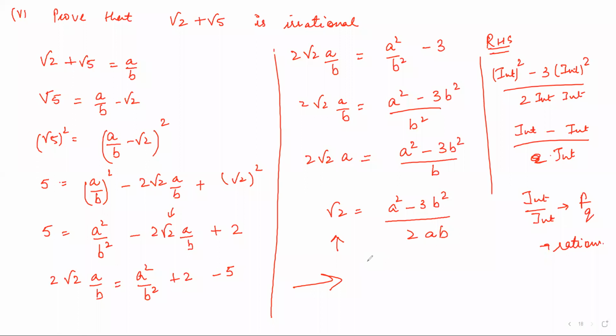Ma'am, so before this, we should also prove root 2 is irrational, right? No. As I said, if it is a 4-mark question, then only you have to prove that under root 2 is irrational. Otherwise, in case of a 2-mark or 3-mark question, you can directly use the fact that under root 2 or under root 3 or under root 5, they are irrational. Don't prove them. Okay, ma'am.